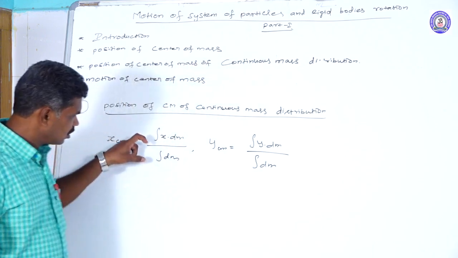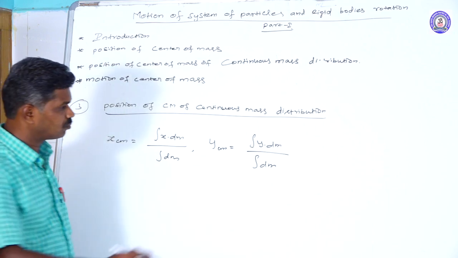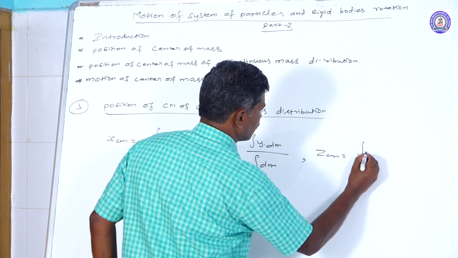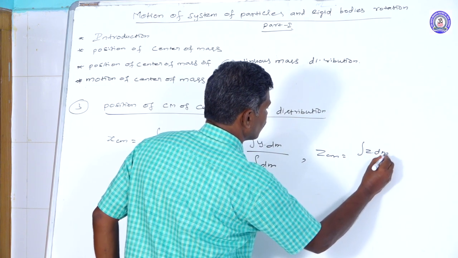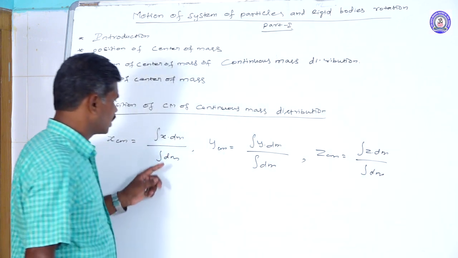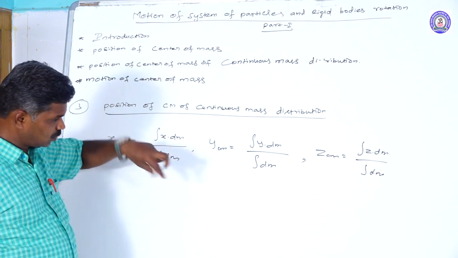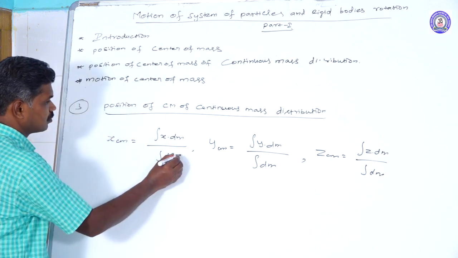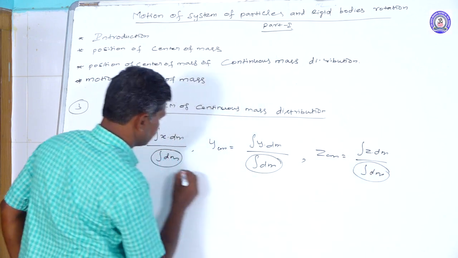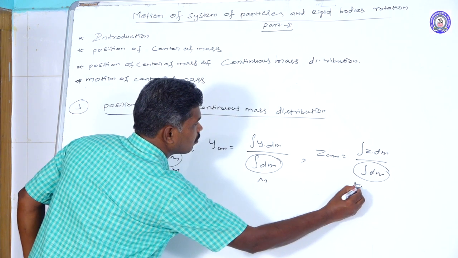The integral of dm we are taking is the total mass of that system. Then we can take z_cm equal to integral z dm divided by integral dm. Here the integral dm, the sum of all the parts of the mass, is nothing but the total mass. The total mass of the system can be taken as capital M.